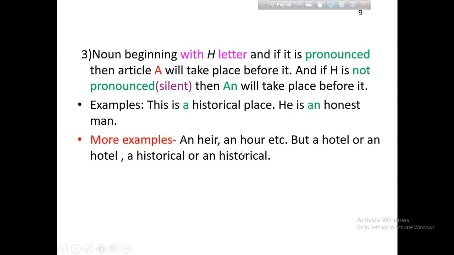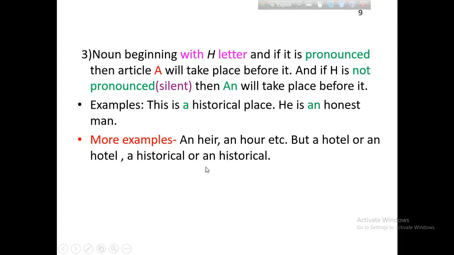More examples: a year, an hour, but a hotel or an hotel. A historical or an historical. If you pronounce the H in historical, you must use a. If you do not pronounce the H, then use an.